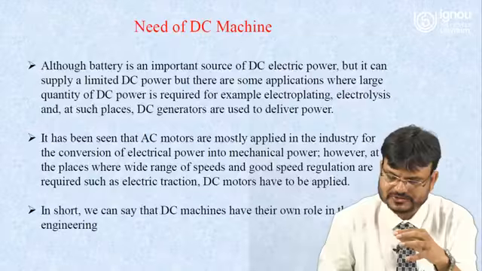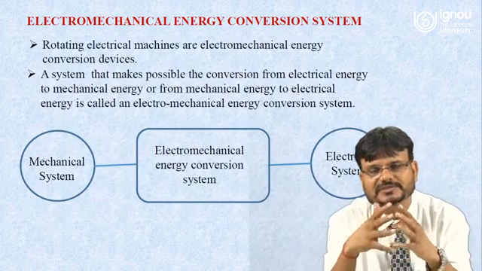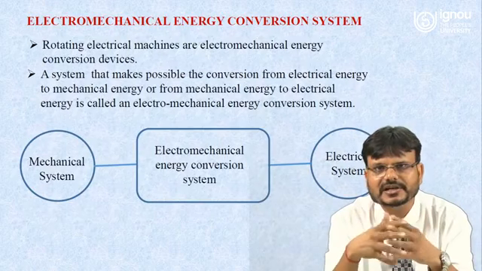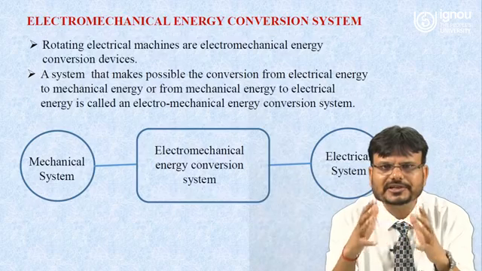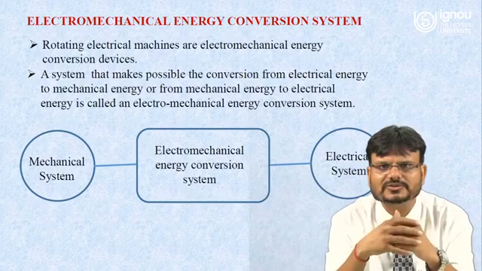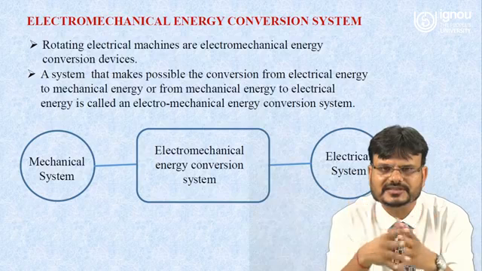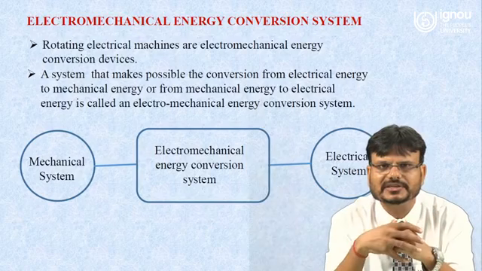As I already told you, DC machines can be classified as DC generator and DC motor. All rotating electrical machines are electromechanical energy conversion devices. What do you mean by this?